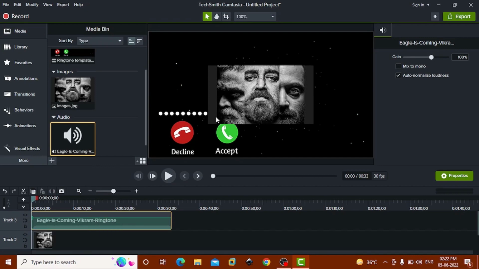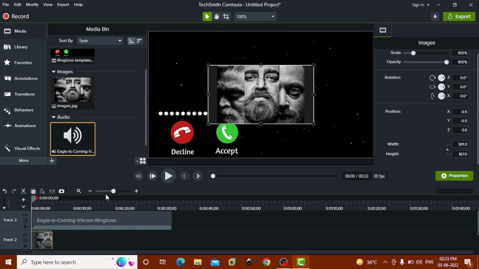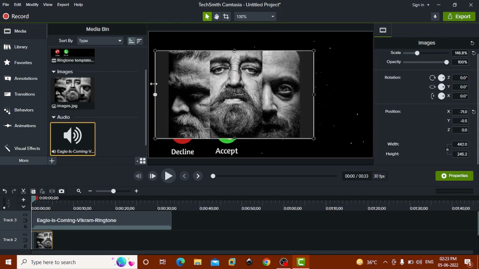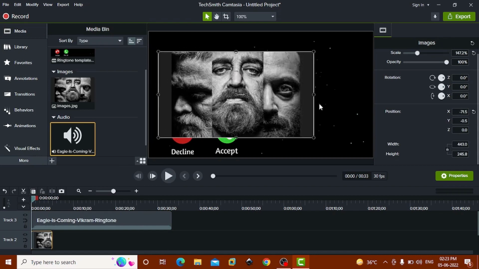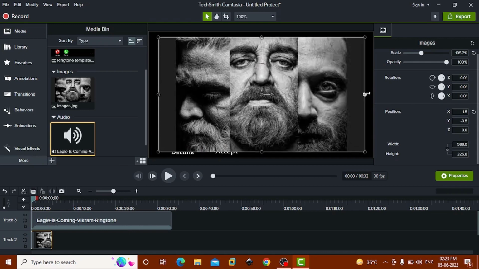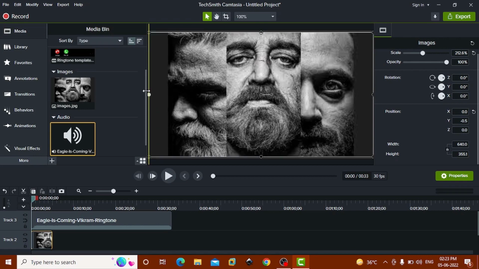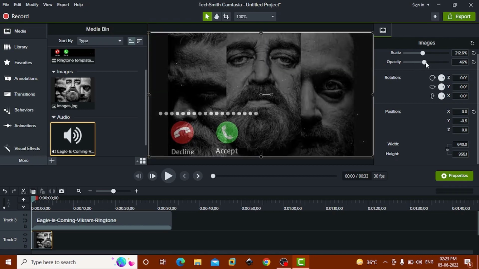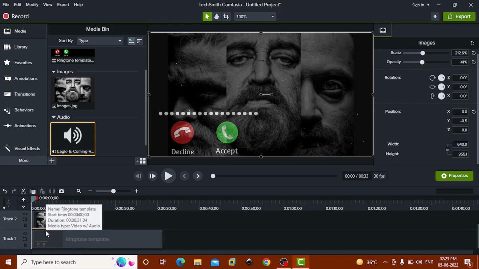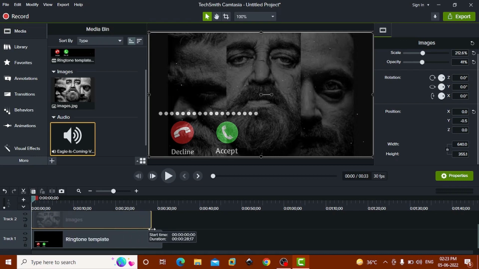After that, you can select this image and you can resize. After that, go inside opacity. This is okay. Now scroll down. This is the image. You can resize it.